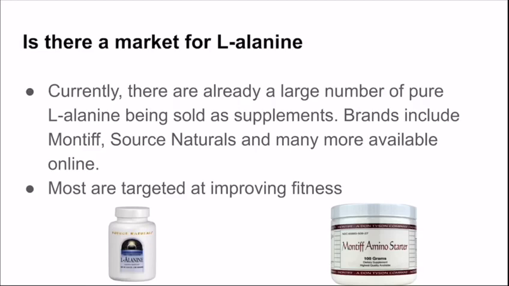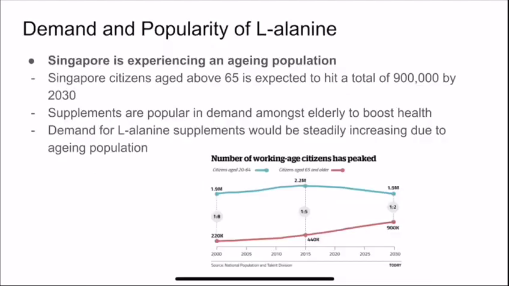Talking about the demand and popularity of L-alanine, Singapore is experiencing an aging population. As a result, the government has expected the total number of citizens aged above 65 to hit 900,000 by 2030. This results in supplements being more popular in demand amongst elderly to boost health conditions. The demand for L-alanine supplements will also be steadily increasing due to the aging population.